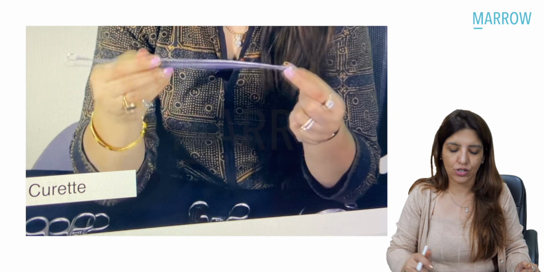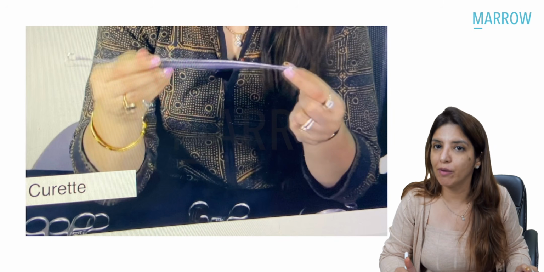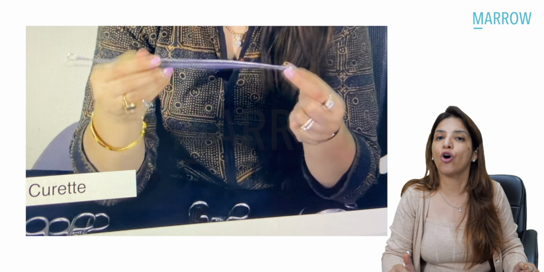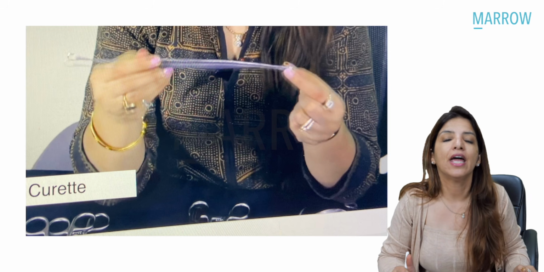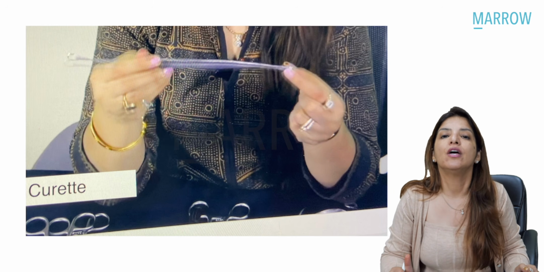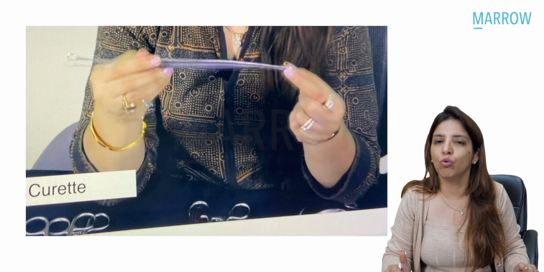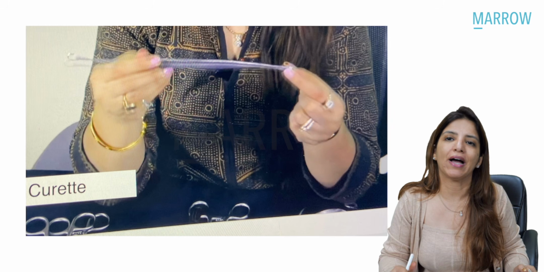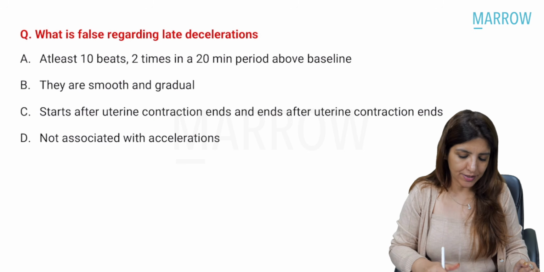Over here is a curette. This is a blunt and a sharp curette. I have also told you so many times that in a pregnant uterus, normally we use a blunt curette, except for one condition, and that exception is once you have done evacuation for a molar pregnancy. So once you have evacuated a mole, then it has to be followed by a sharp curette, right?